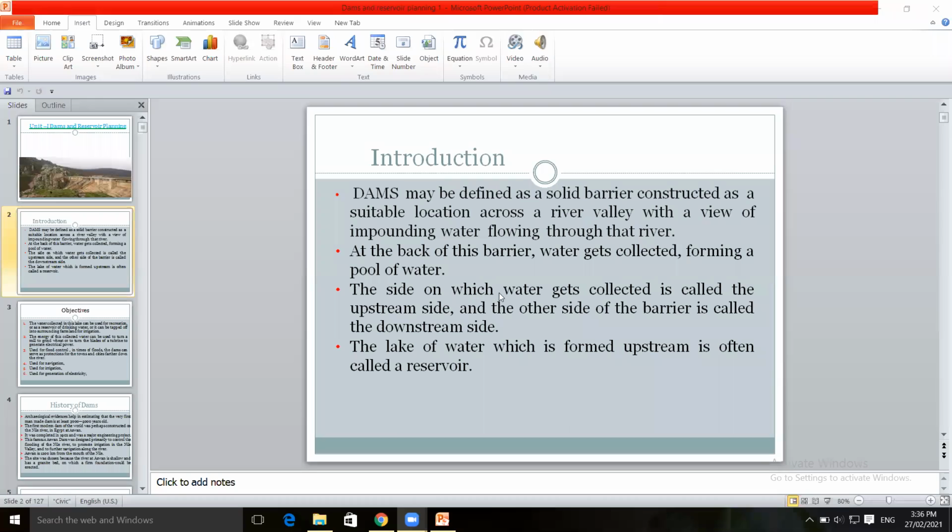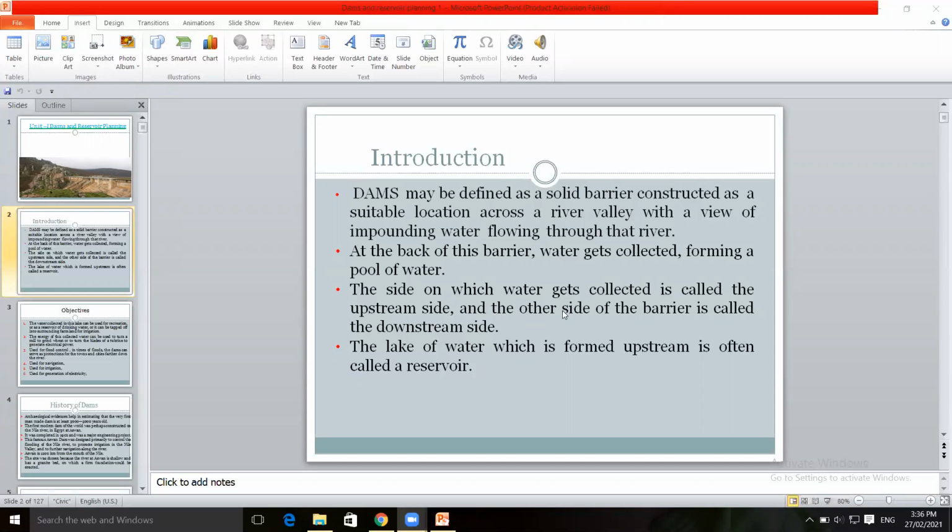The water which is collected along the flow of the river, after construction of the dam, will be stored on a particular side of the dam. That side is known as the upstream side.